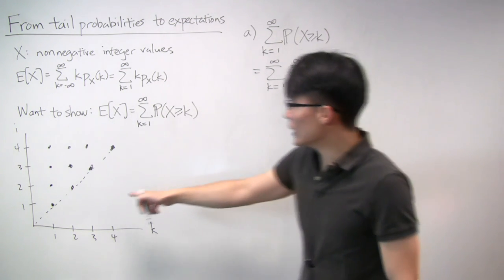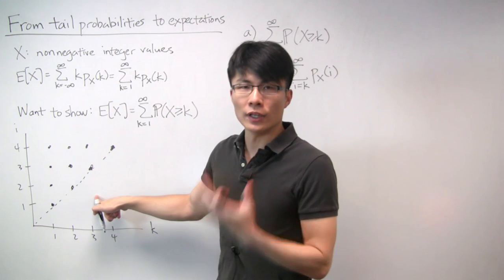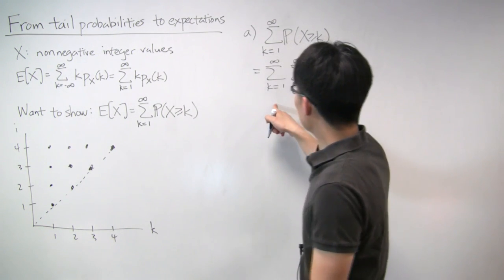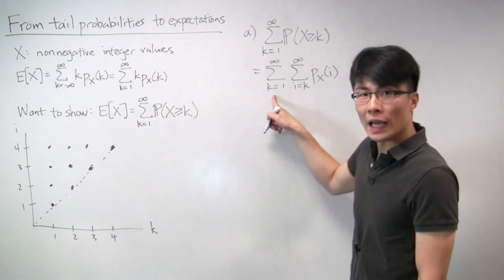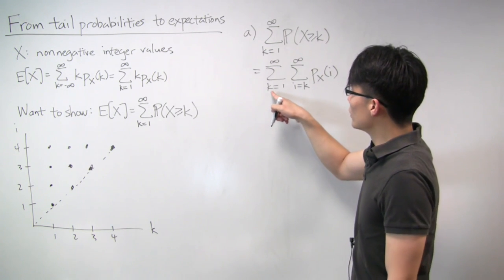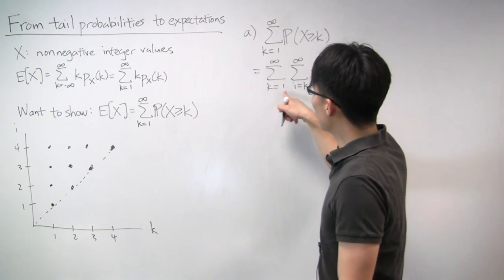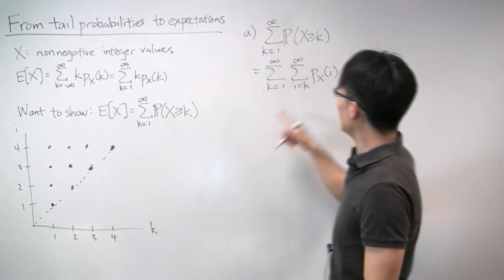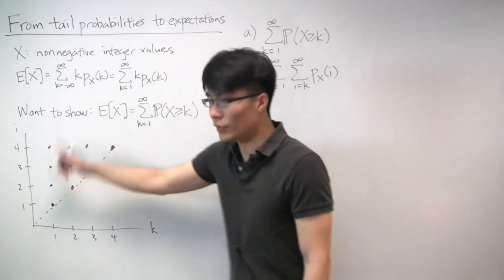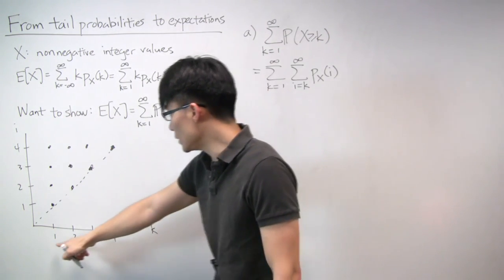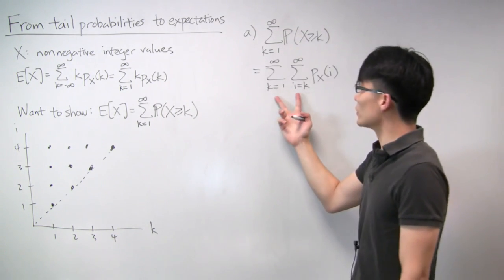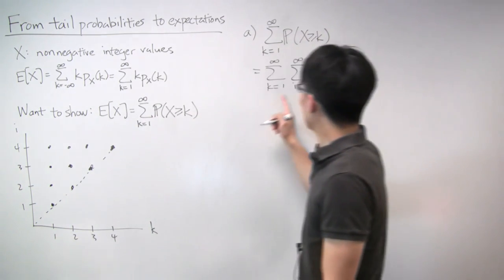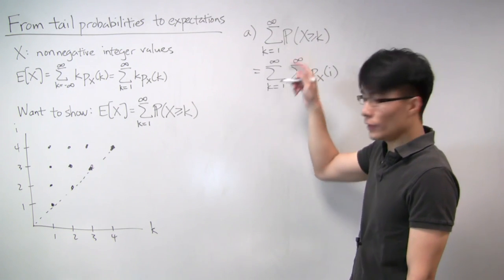So let's go here now to this plot and see how we actually interchange these summations. As we currently have it set up, the outer summation increments k from 1 to infinity. So I have k here, so it goes like this. And then the inner summation goes from k to infinity. So let's see exactly what values of k and i we're summing here. For k equals 1, we sum from i equals 1 to infinity.